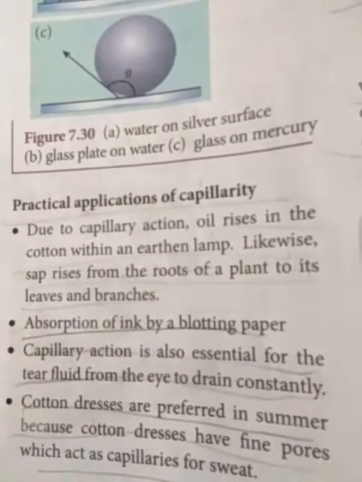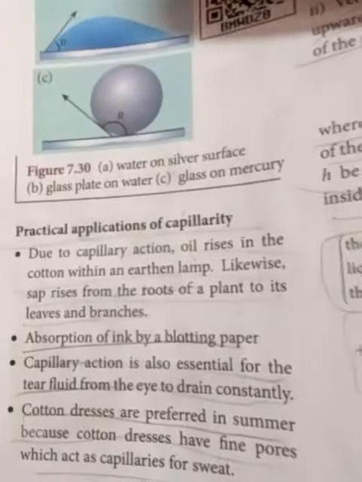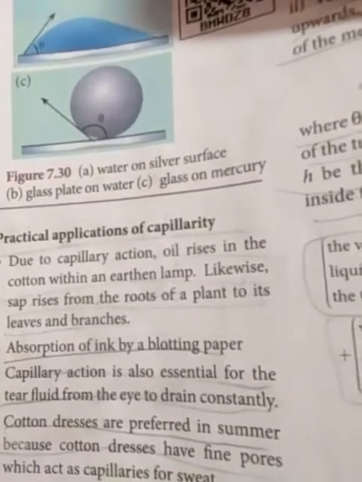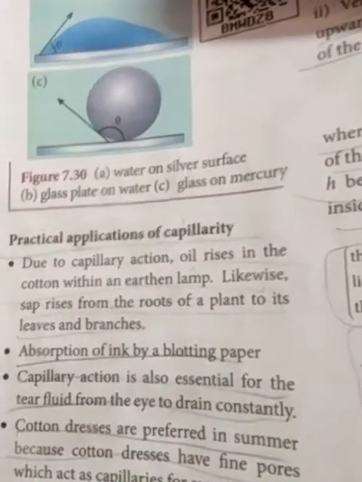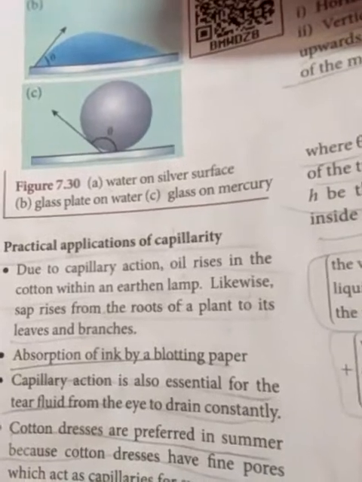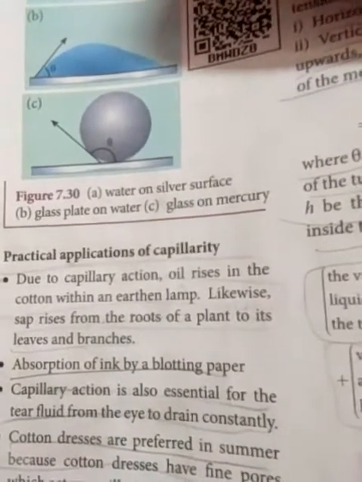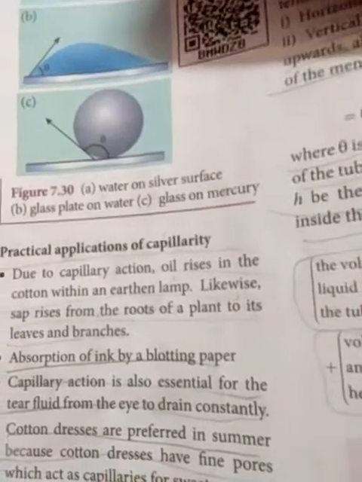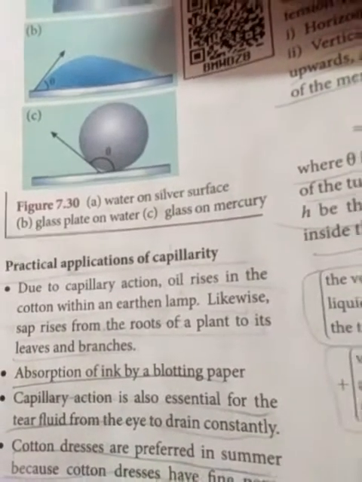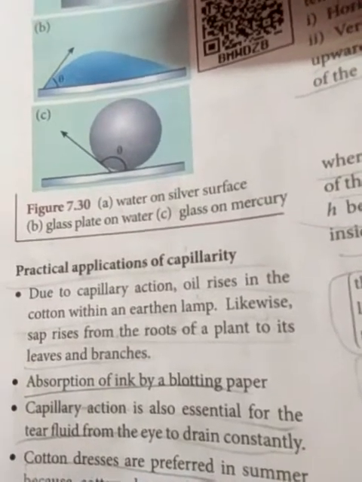You take the earthen pot, put oil in it, and take a cotton rope, dip it in the lamp and burn the cotton rope. What happened? The rope is burning. How is the rope burning? The cotton absorbs the liquid oil. That is capillarity.